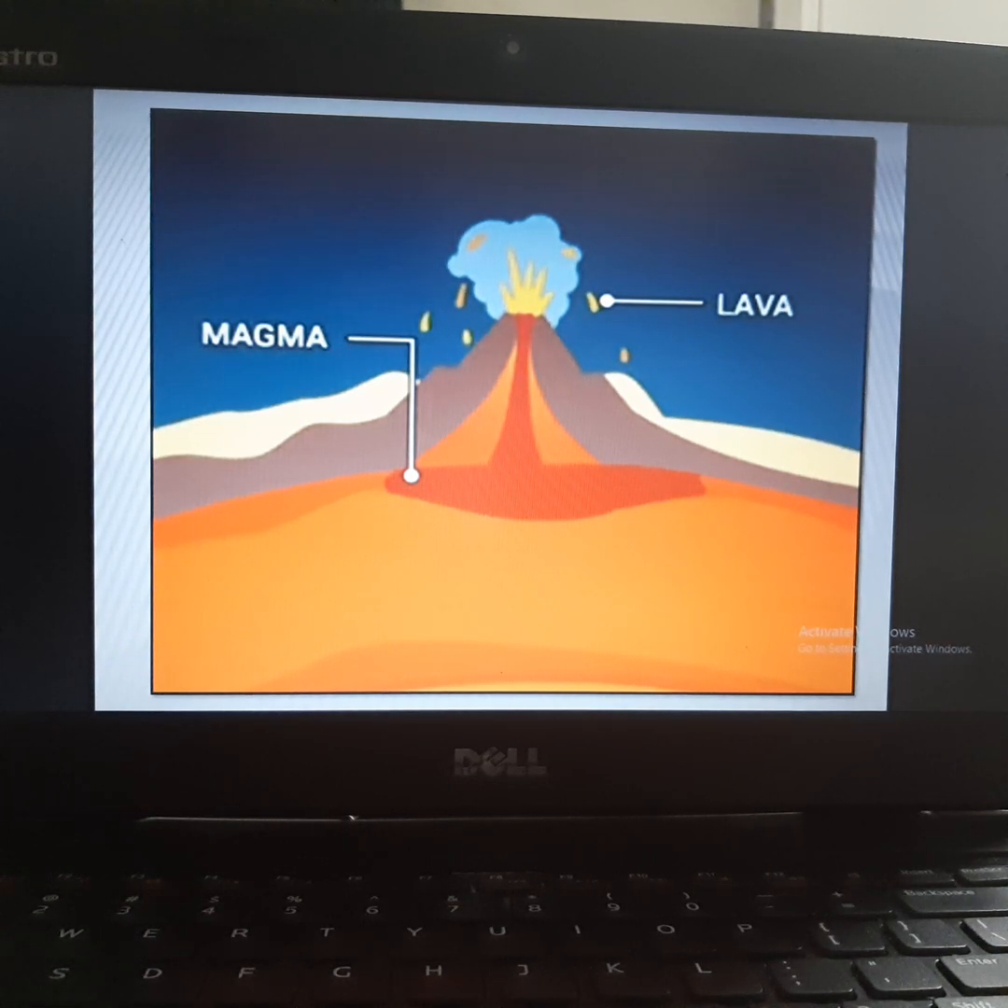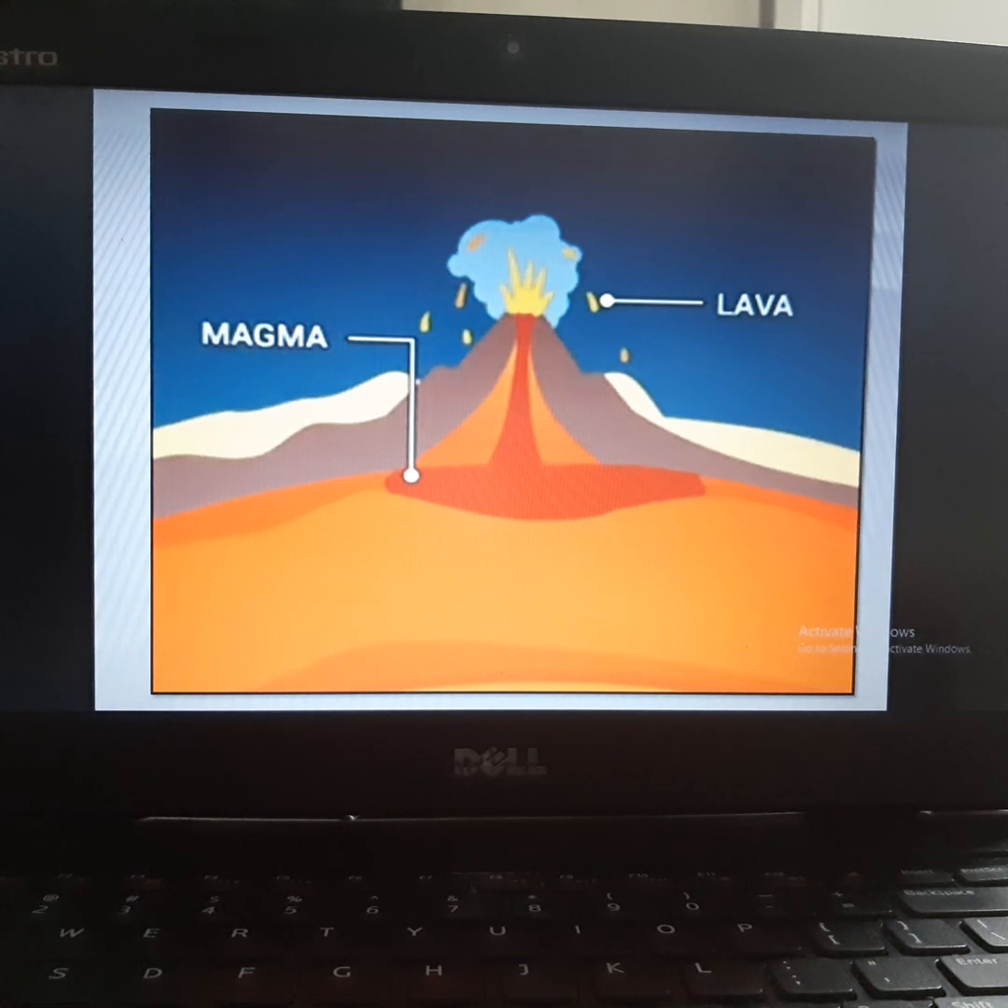Next one is lava. You can see above, this is lava. Lava comes out of the volcano and cools quickly. So it forms pumice. Pumice has small holes. When air enters the lava, it forms pores. Porous means having small holes. That is an example of pumice rock.